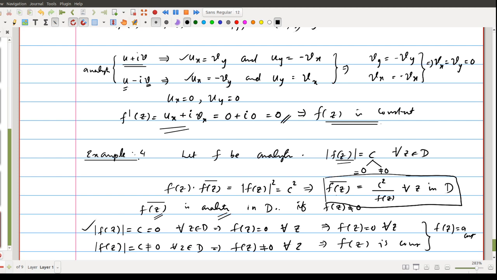Okay, so this is example 4. This is the last example of that section 25. So please note these two results, example 3 and example 4. Whenever the modulus of an analytic function is constant, then that function itself is constant. Okay, there are functions for which the modulus is constant but the function is not constant. But if we consider an analytic function like this, we can easily say that the function itself is a constant function.